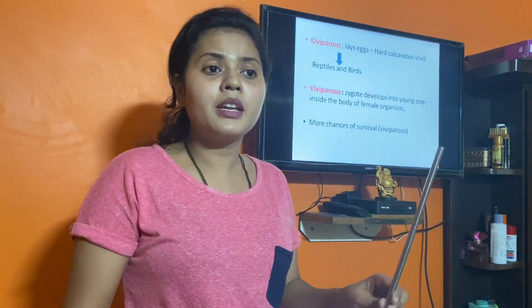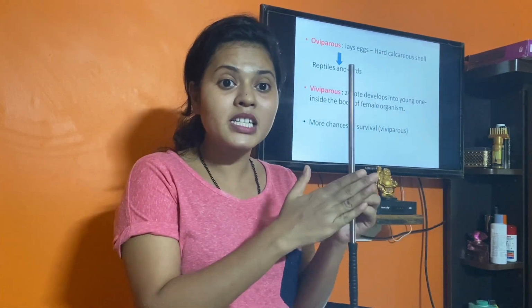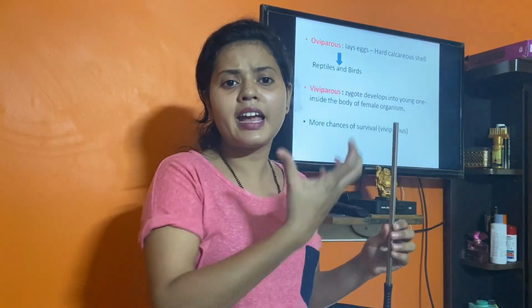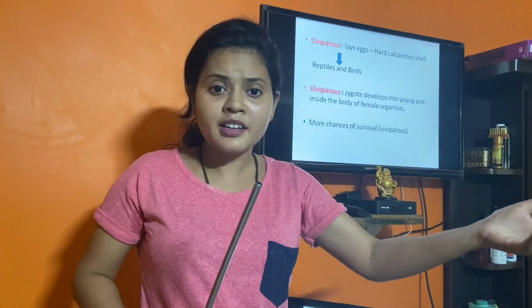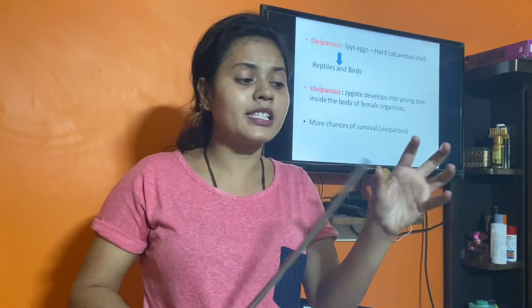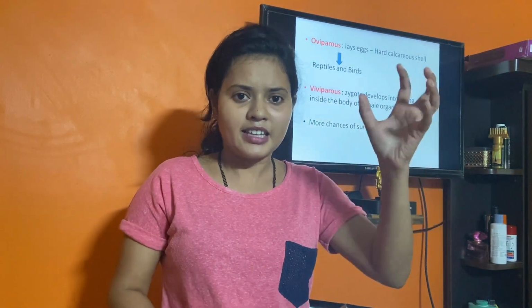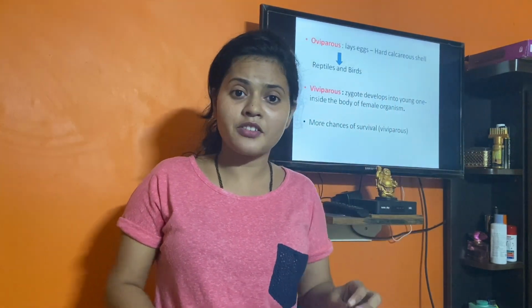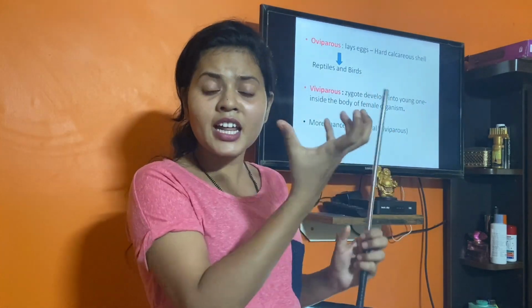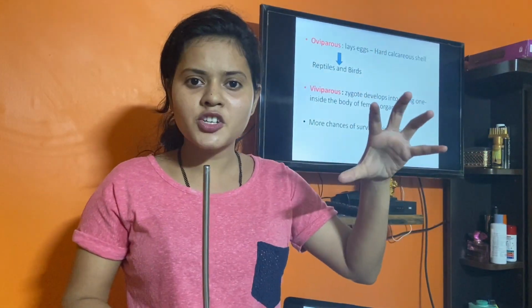Now there are some animals which lay eggs instead of giving birth to young ones directly. Animals like birds, snakes, and reptiles especially lay eggs outside their body. Since there are many predators which can eat them, in order to protect their eggs they form thick calcareous shells. You must have seen snake eggs in Discovery also. Even the hen's egg you eat has a hard calcareous shell to protect it from predators. Once incubation is given, after the incubation period they hatch into new individuals.